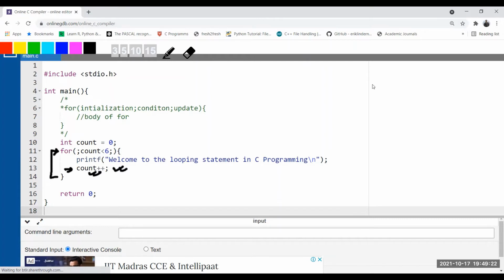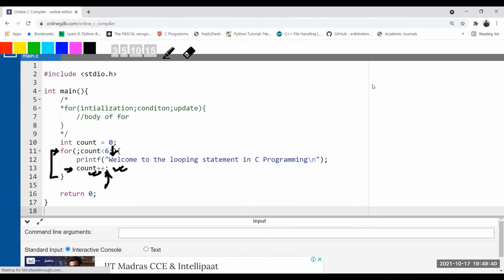For what? For executing, check the condition again. Is the condition true or not? But before this condition, this empty updation will execute definitely. Although the updation is done here, intentionally we did this, the compiler will again check that updation part. So nothing is there, no problem.